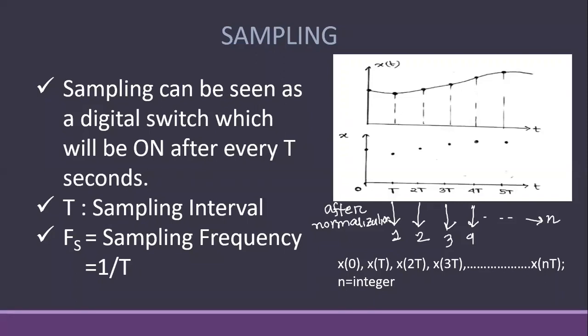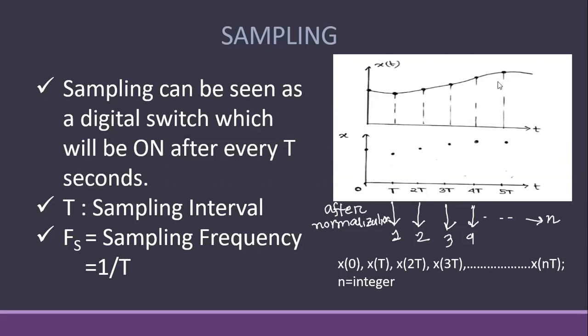Now we will talk about the topic sampling, the first step of analog to digital conversion. Suppose this is an analog signal, and sampling can be treated as a digital switch that will be on after every t seconds. When the switch is on, we get that particular value of x.